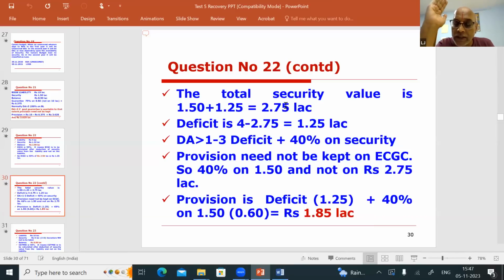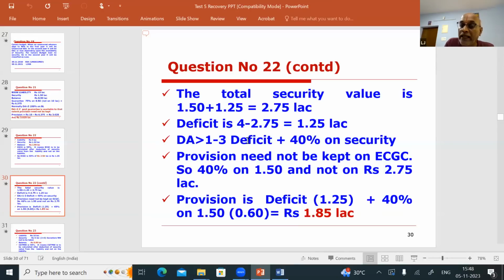What is the provision for DA more than 1 up to 3? Deficient plus 40% on the security. So what is the deficient now? 4 lakhs is the book liability minus the total security value, including the ECGC guarantee. 4 minus 2.75, that is 1.25 is the deficient. Now you have to calculate 40% on the secured value. Whether we have to take the 40% on the 2.75, or exclude the ECGC portion and take only the 1.50.